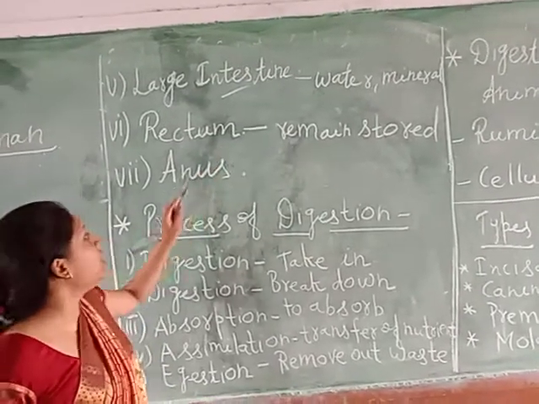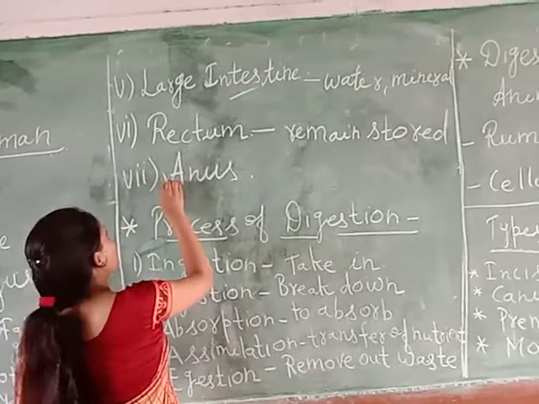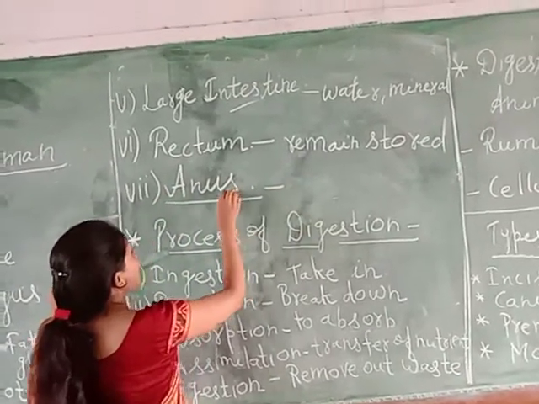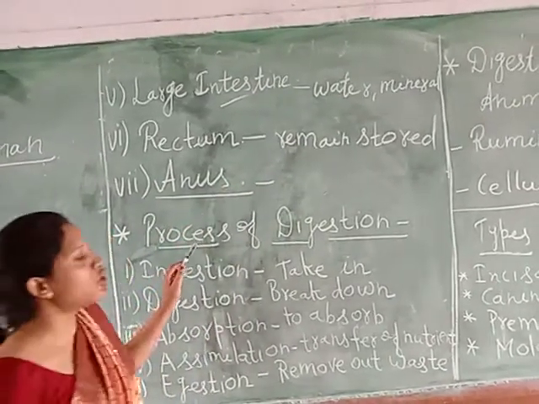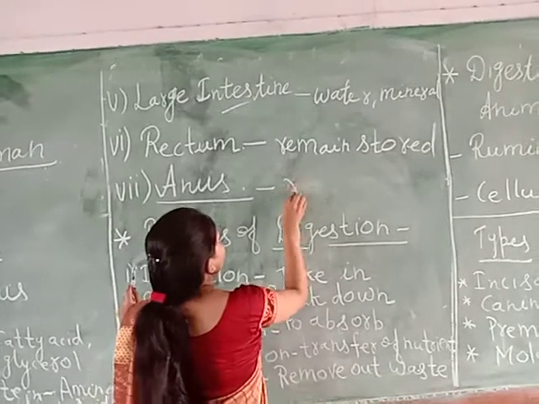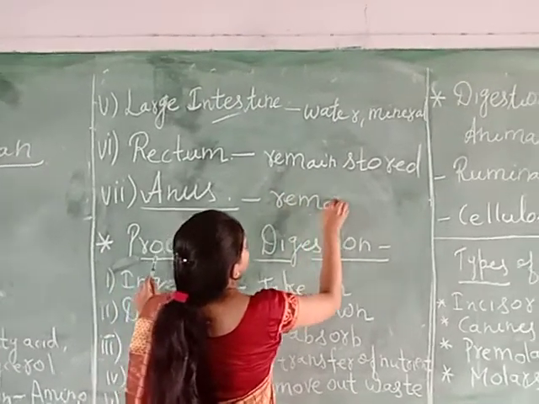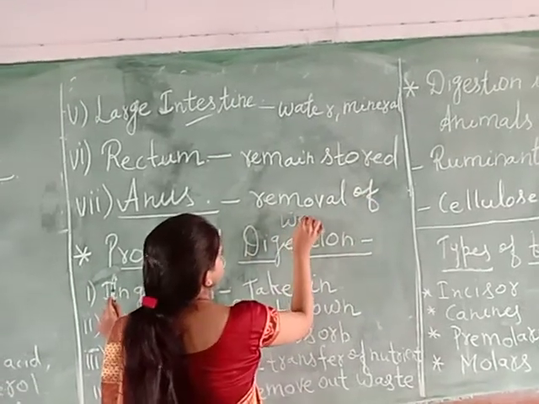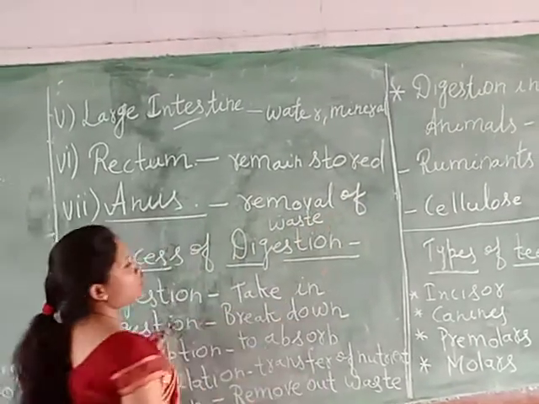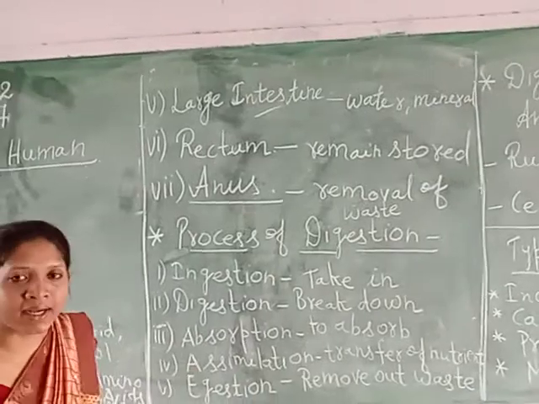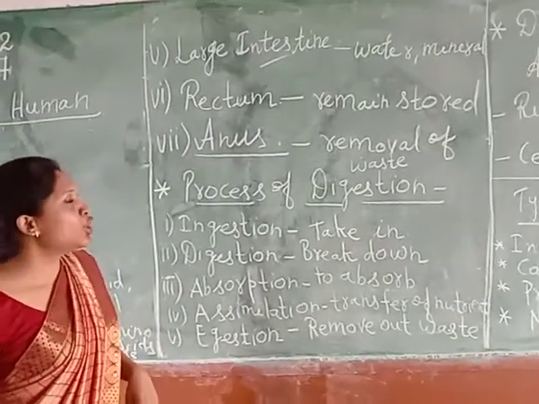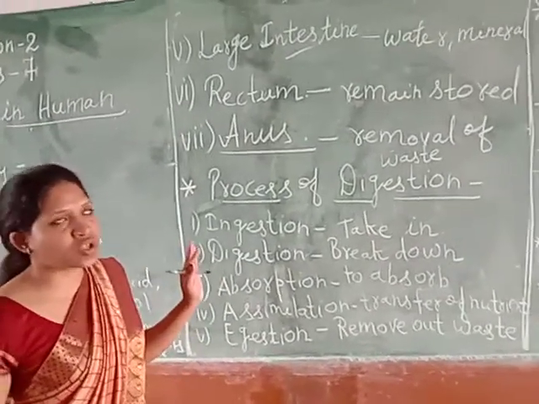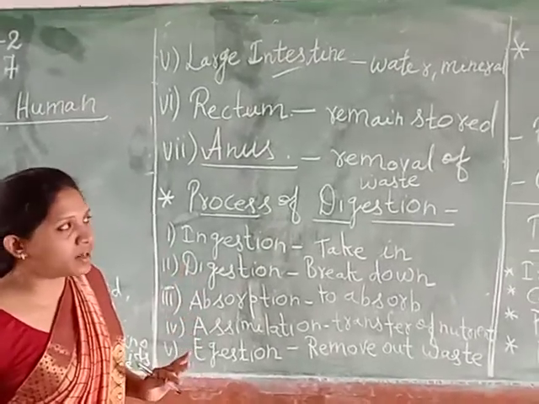And the last organ of our digestive system is the anus. And the anus is a part of our digestive system through which the removal of waste from our body will take place. Yes, students? So the full process of digestion I have explained already.